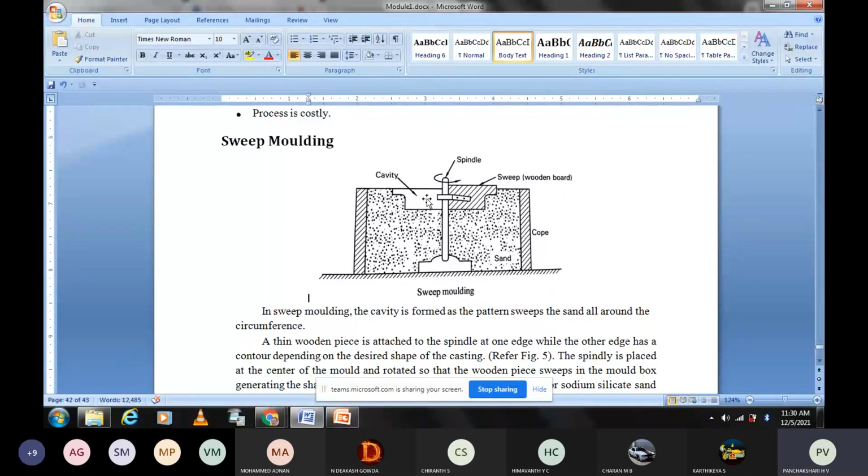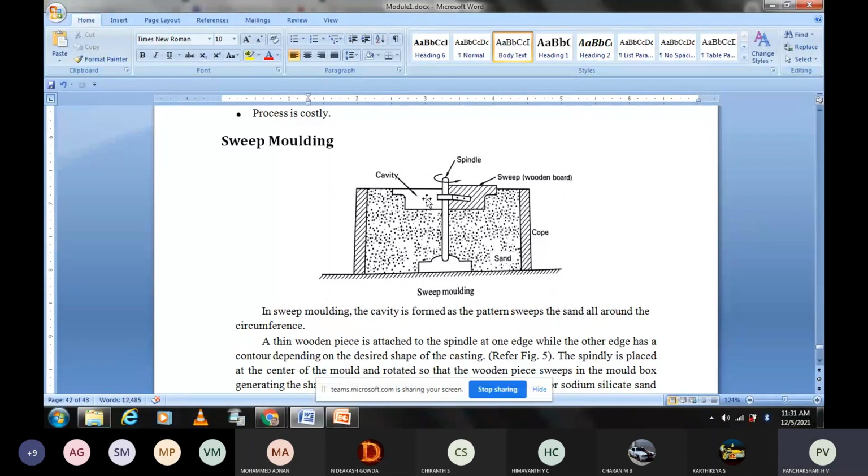So this is the simplest type of pattern. Just a wooden board cut in the required shape, and it is rotated about a center. That's all. But what type of components can be produced here? Only revolution, circular jobs with symmetry. There are no special features. Special features cannot be produced. Only identical shapes, mirror images. The left side is the mirror image of the right side. Only that type of components can be produced by using this type of pattern.